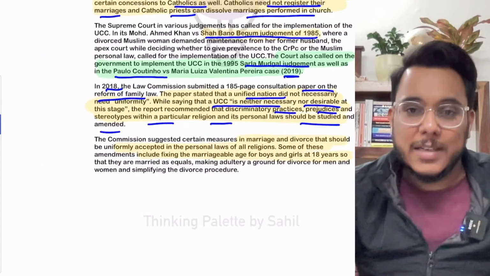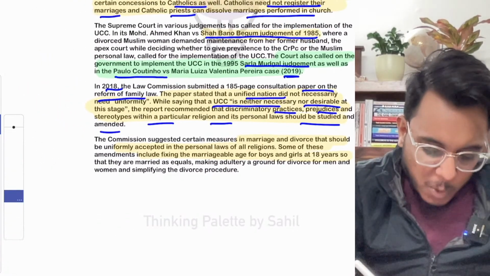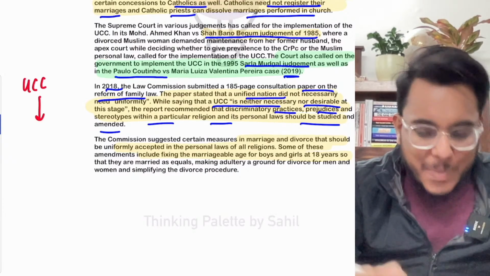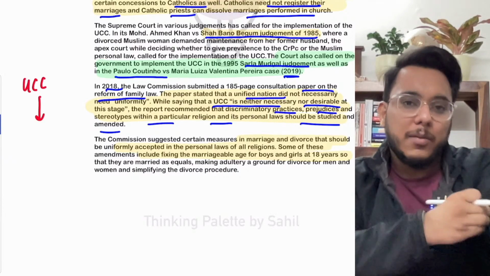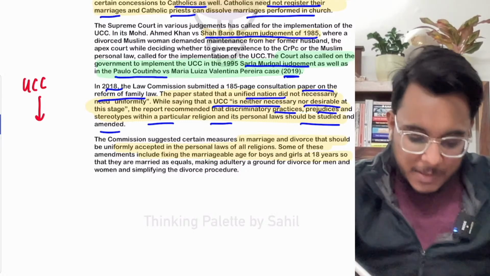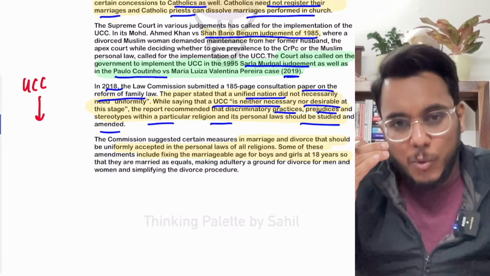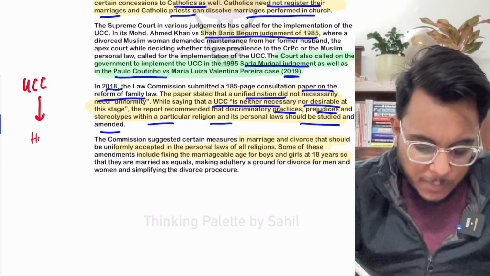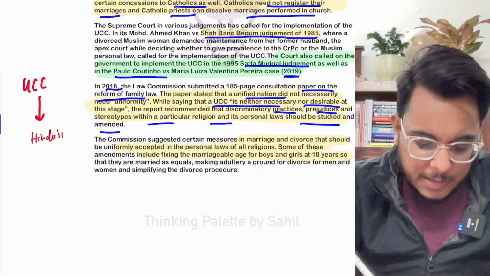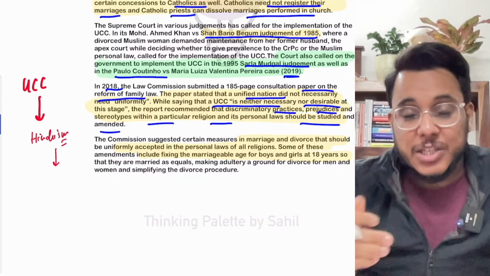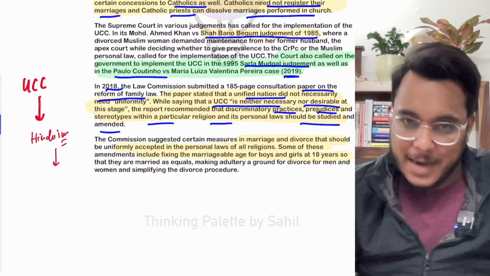Now, understand this particular thing. When we talk about UCC, there have been issues in the past. As we know, Hinduism is the religion followed by the majority of people in India.